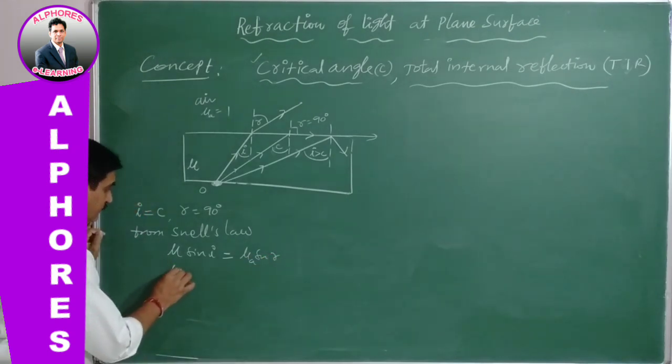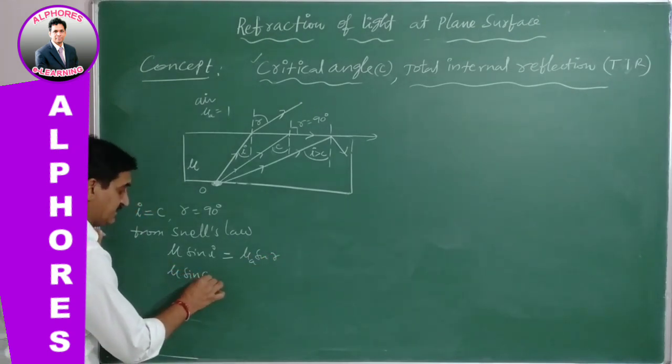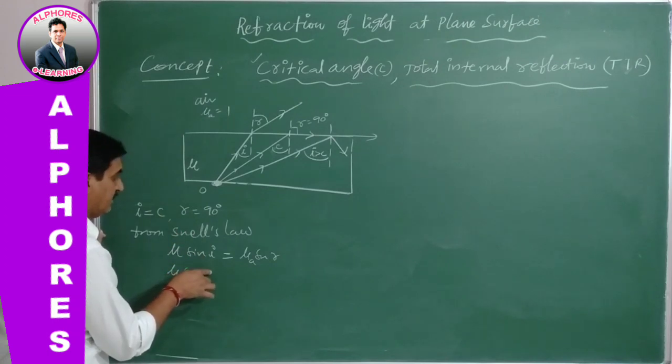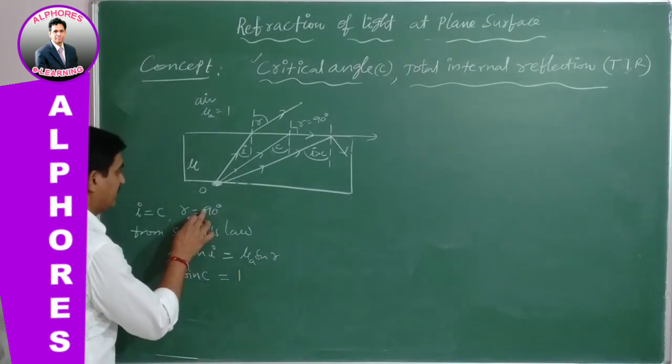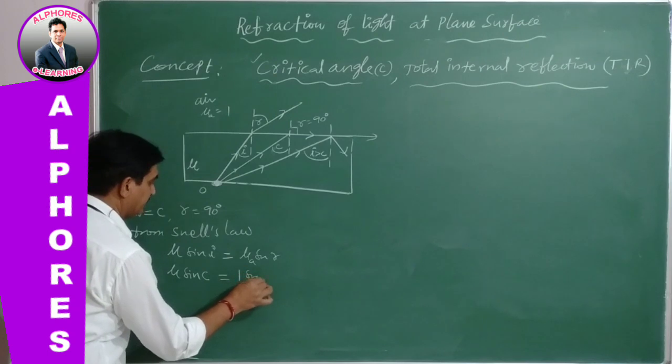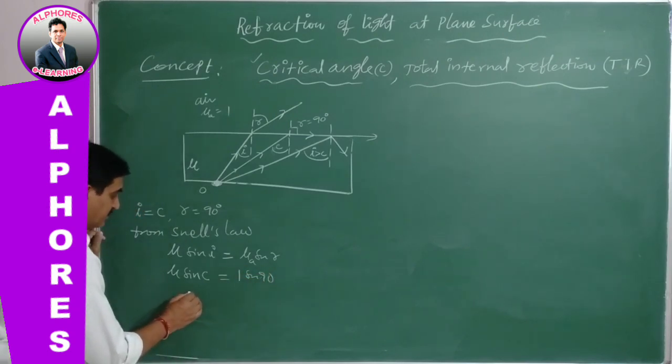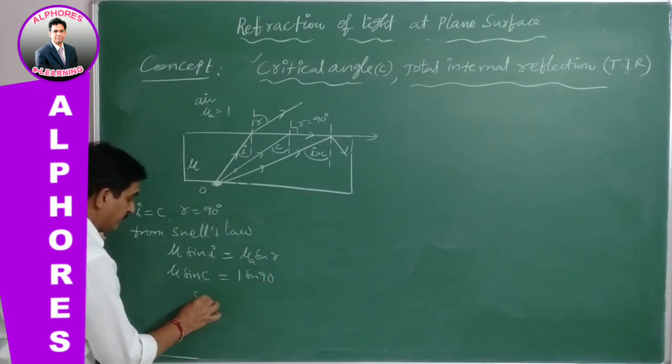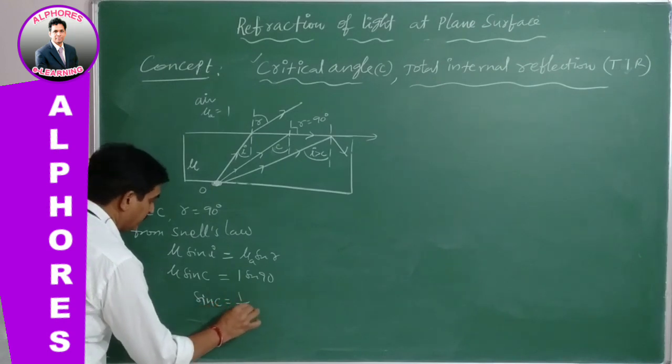Here i is equal to C, so mu sin C equals mu air, which is 1, into sin 90. And you will get sin C is equal to 1 by mu.